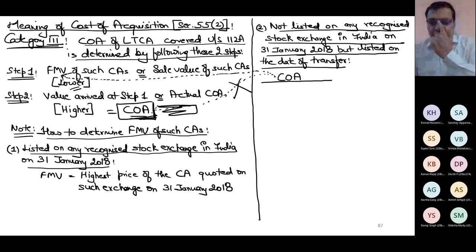Till now in the previous questions, I was directly given long-term capital gain. Now directly long-term capital gain is not given. I have to compute in reality like this.